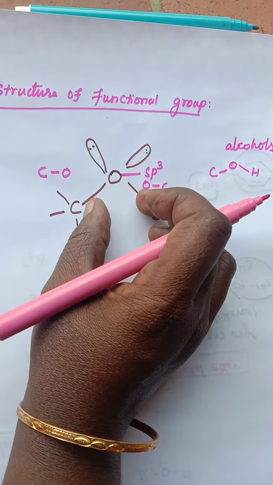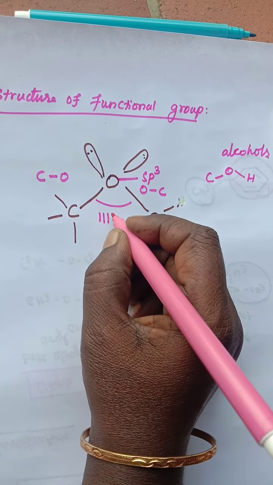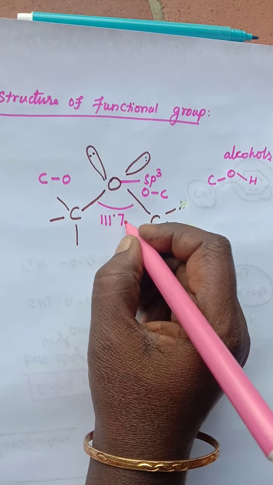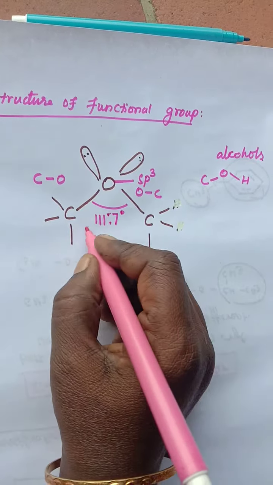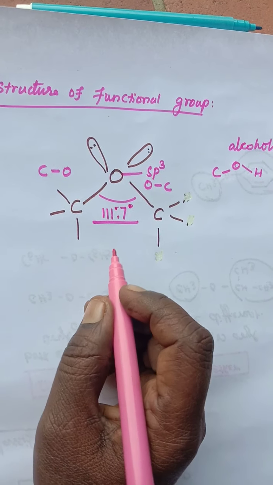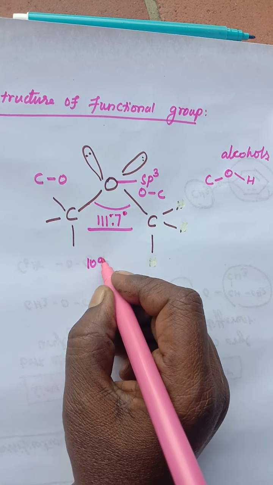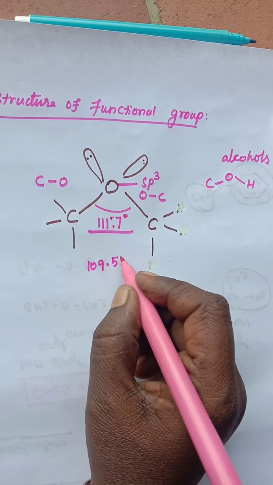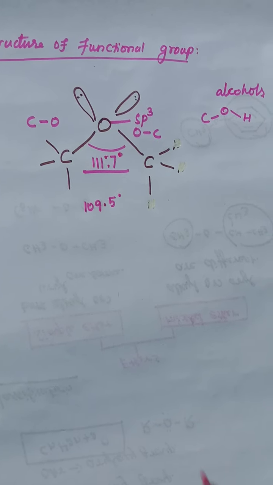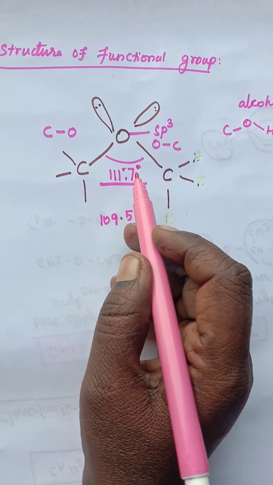The bond angle here is 111.7 degrees. Actually, the normal tetrahedral bond angle is 109.5 degrees, but here the bond angle is 111.7.